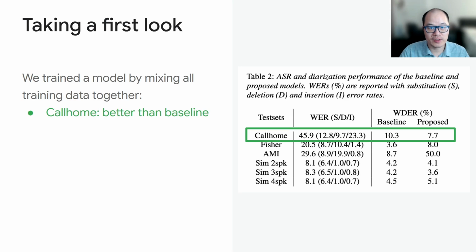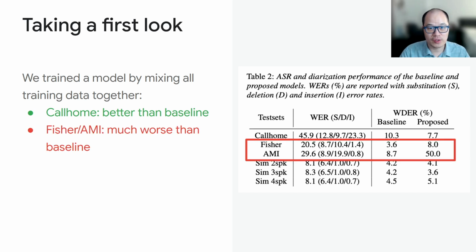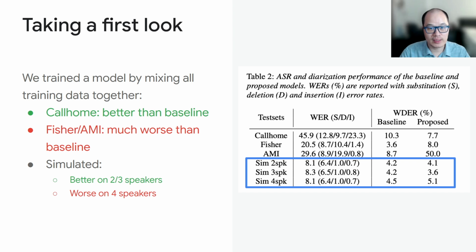When we take a first look at the results here, on the Callhome evaluation dataset, we see the word diarization error rate of the proposed model is much better than the baseline, but it's much worse on Fisher and AMI evaluation datasets. On simulated data, the result is also quite mixed. It's better on 2 or 3 speakers, but worse on 4 speakers.